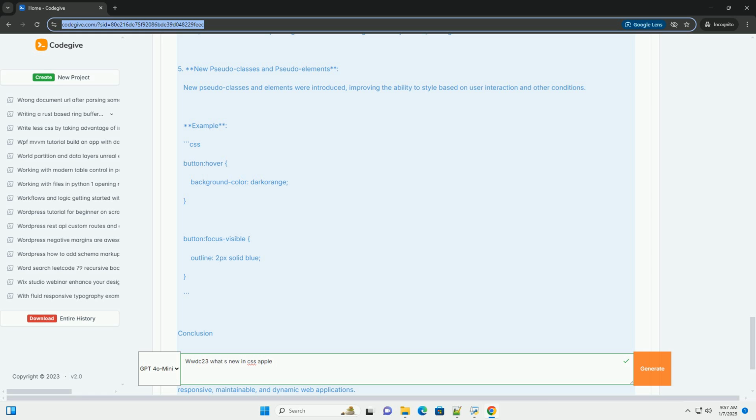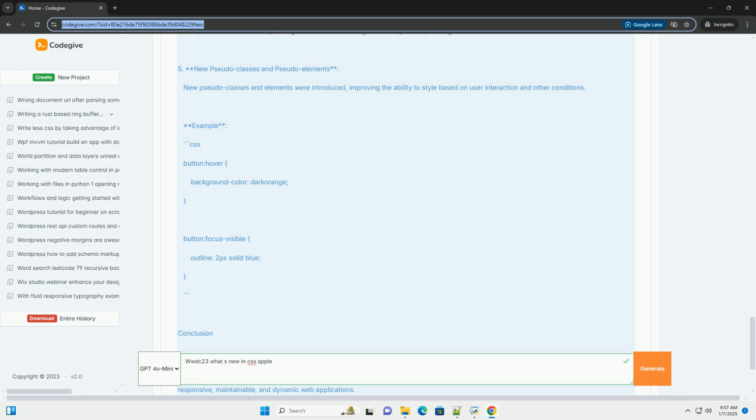WWDC 2023 brought exciting updates to CSS that enhance web development on Apple platforms. The introduction of container queries, new CSS functions, improved layout features, enhanced custom properties, and new pseudo-classes and elements empower developers to create more responsive, maintainable, and dynamic web applications.